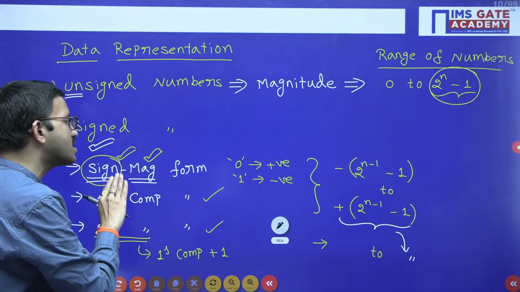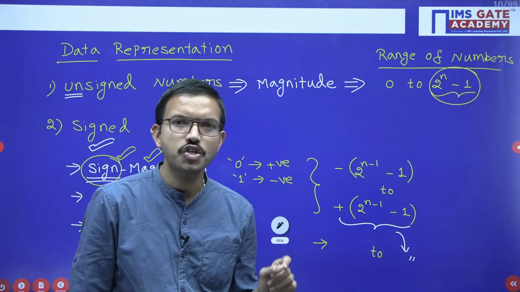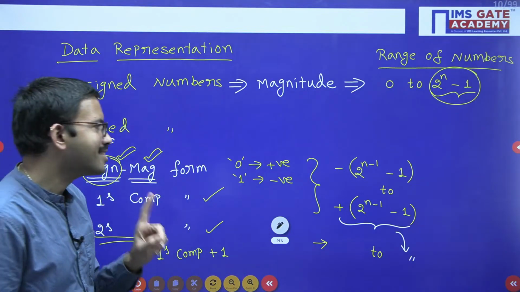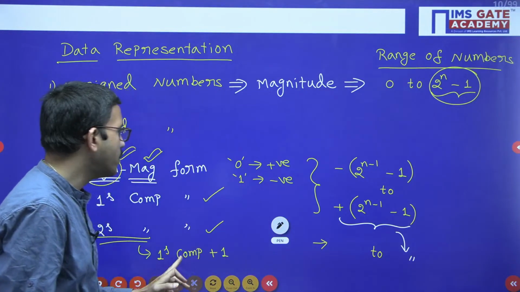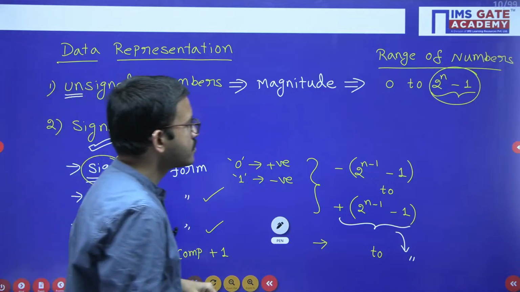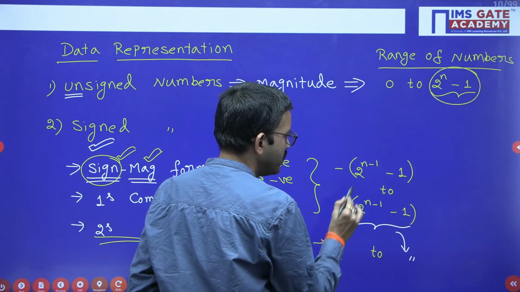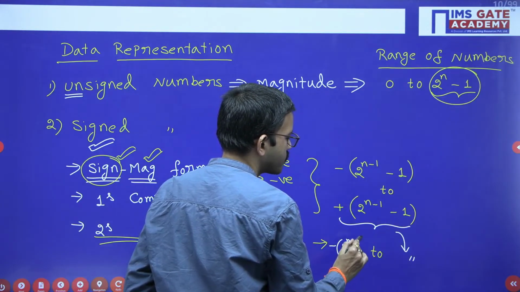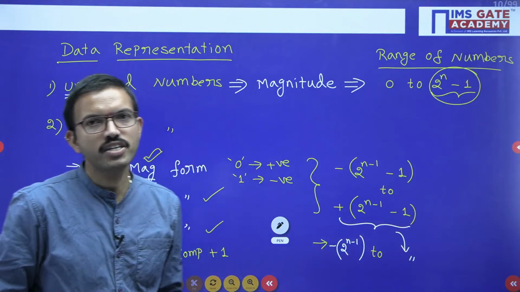You can observe in sign magnitude and 1's complement we are having two different representations for plus 0 and minus 0, whereas in 2's complement form you are having a unique representation. That is the reason you are getting one negative number extra in 2's complement when compared to the other two, right? So here, since you are getting one negative number extra, the minus 1 you can avoid, you don't need to subtract that one. The range is minus 2 power n minus 1 to plus 2 power n minus 1 minus 1.